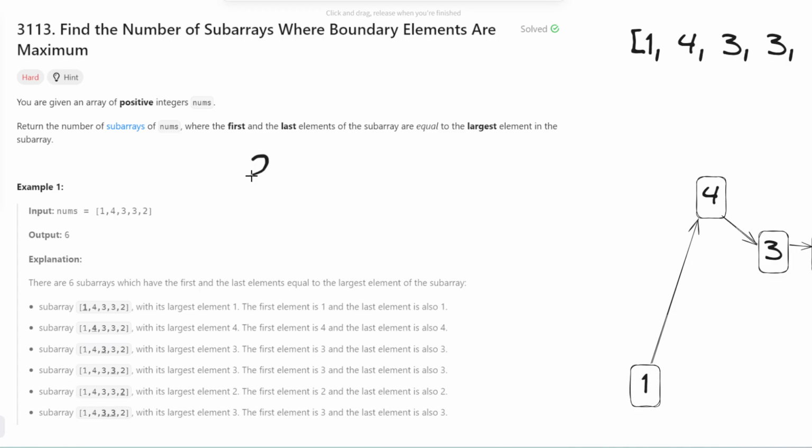However, you can also have something like 30, 15, and 30, right? Which is one of the tests that I initially failed in the contest. Notice that they should count as well, right? Because the first element is 30, the last element is 30, and the largest of them is also 30. So this one should also count here.